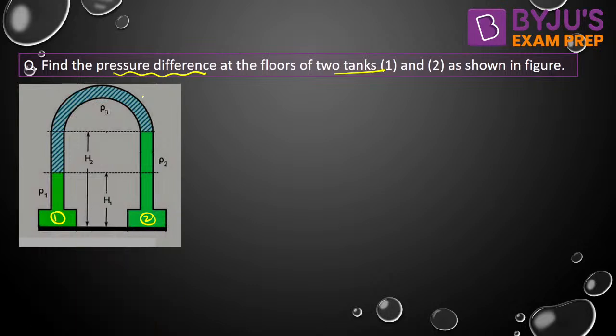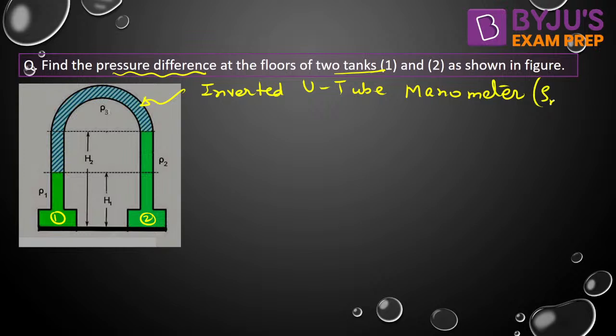Right? So this instrument is called an inverted U-tube manometer. Sometimes the manometer is attached in an inverted arrangement. It is called an inverted U-tube manometer. They have hung it upside down. In that case, the manometric fluid density should be less than the flowing fluid. Here rho 3 is the manometric fluid. Rho 3 should be less than rho 1 and rho 2.